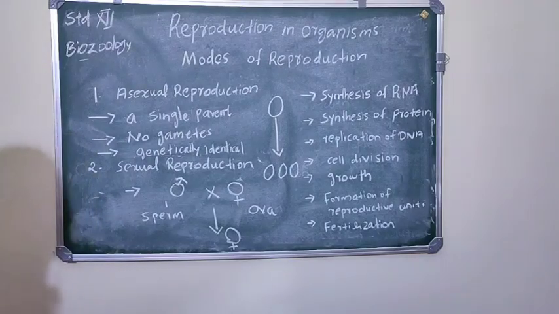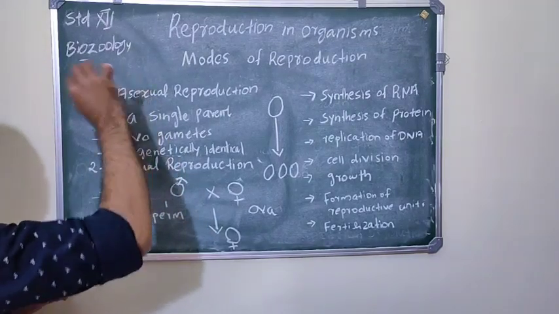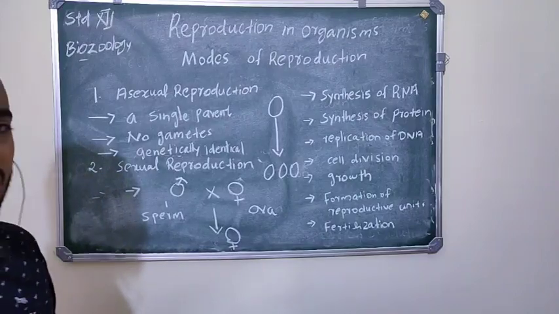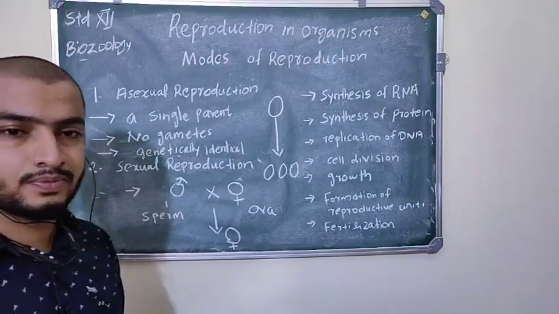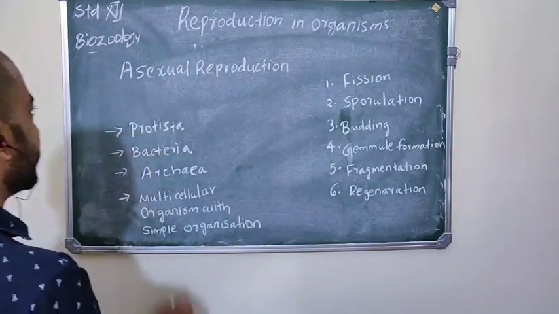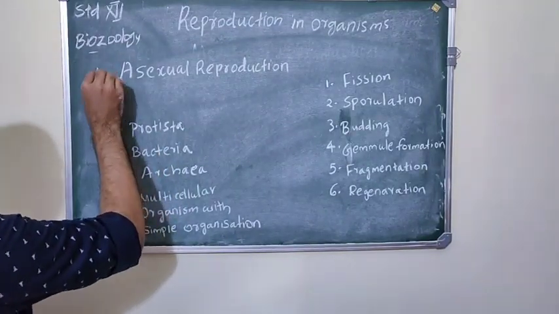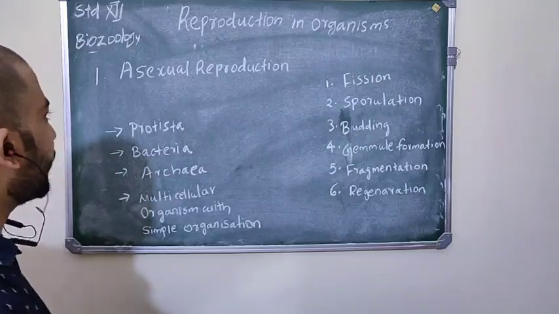Next we will discuss the different types of asexual reproduction and the different types of sexual reproduction. First, we are going to discuss asexual reproduction in detail.